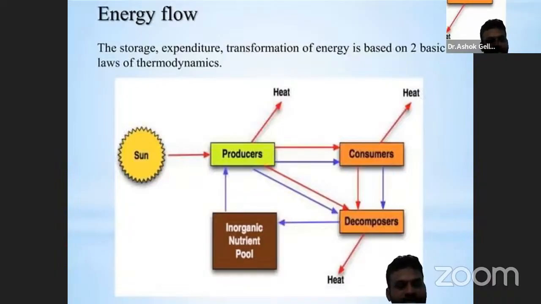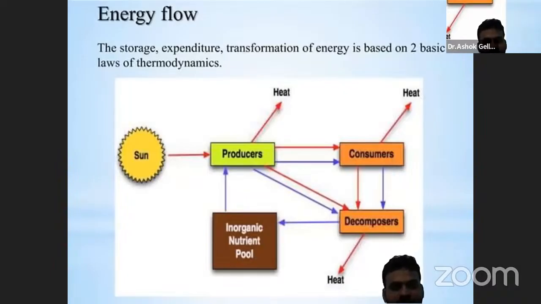This mainly works based on two basic laws of thermodynamics. What are these two laws of thermodynamics that are important to living systems and ecology?